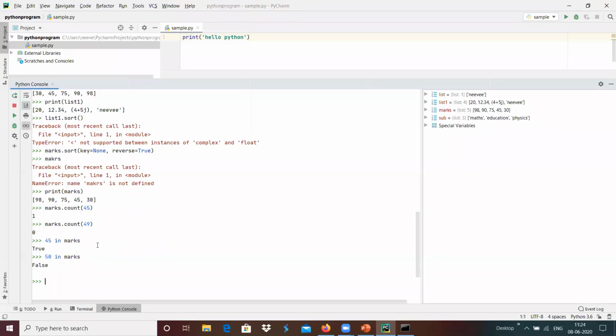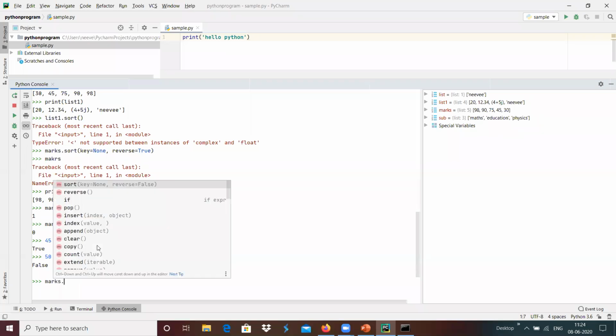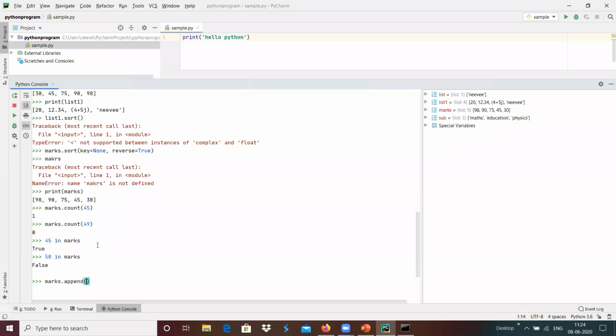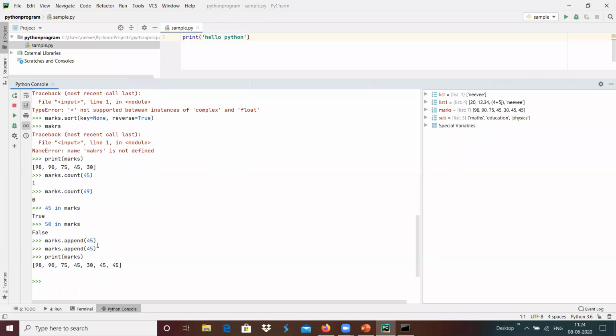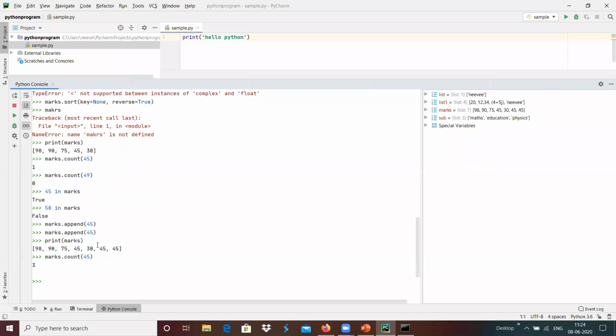If we wanted to get the count, maybe I will add marks dot append, another 45 over here, and another 45. If we print marks over here, we see 45 added 2 times. Now if I do marks dot count of value 45, we get 3, which means that particular value is present 3 times inside that list.